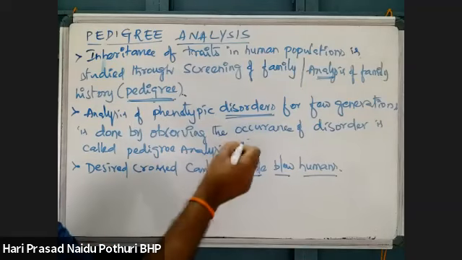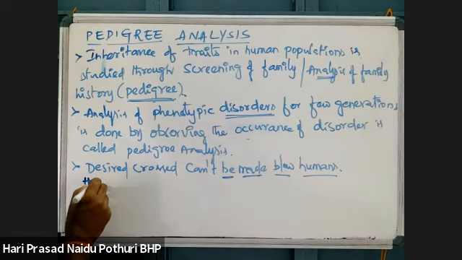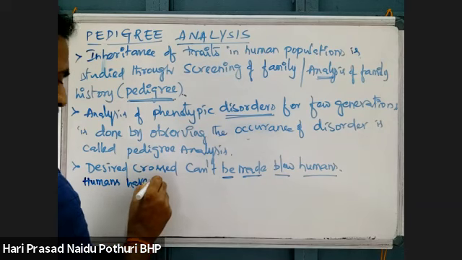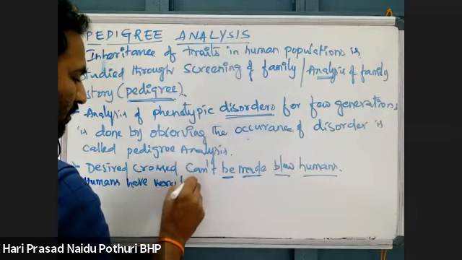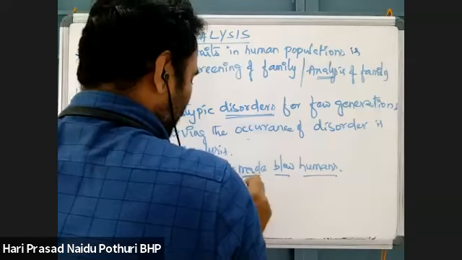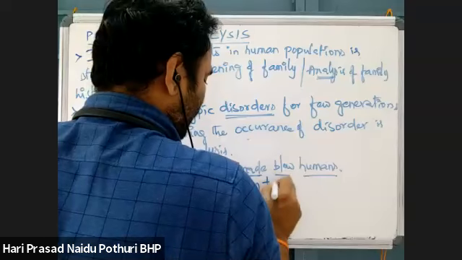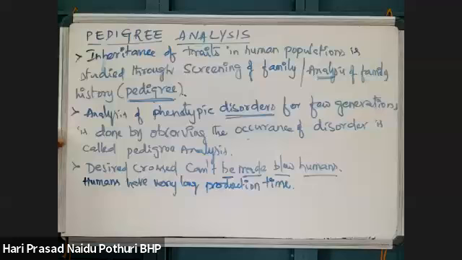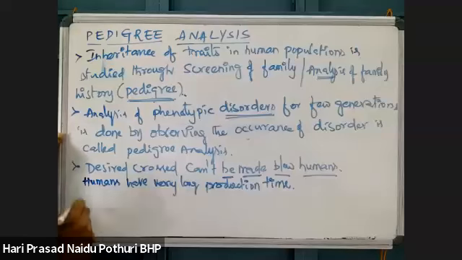humans have a very long reproduction time, which means it takes more time for reproduction. Even once one progeny is developed, it will take more time for sexual maturation, as I told you. That is one thing. So what we are doing is studying